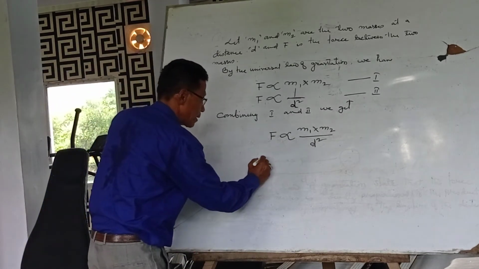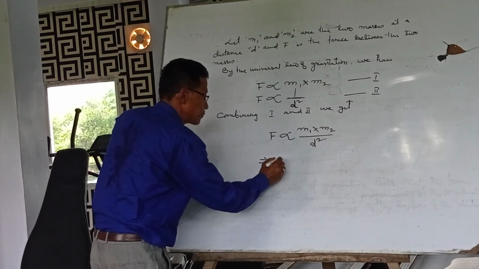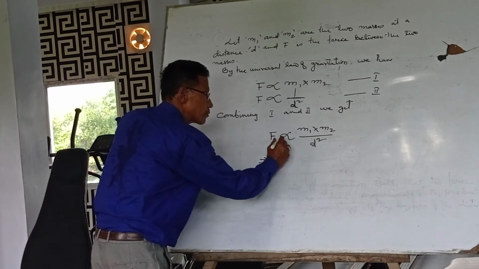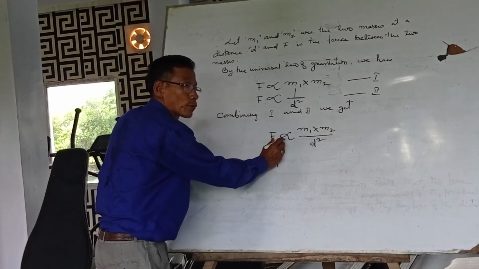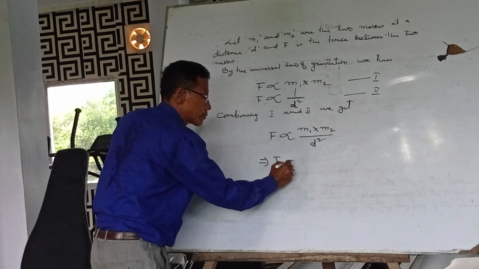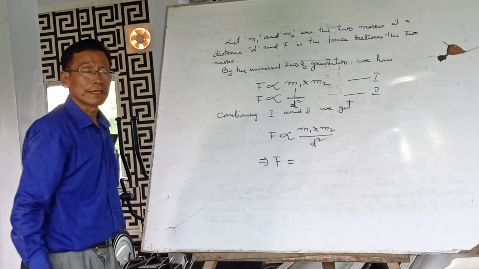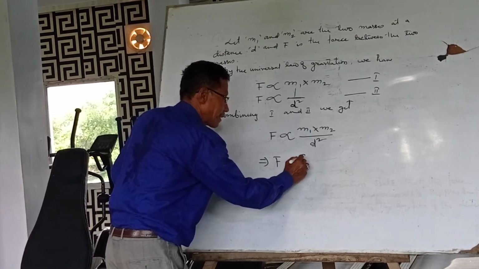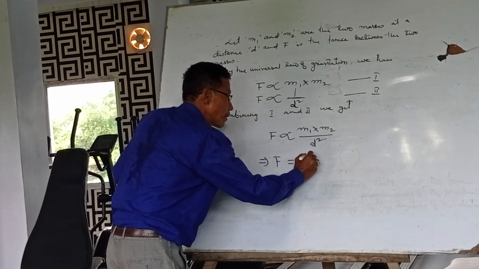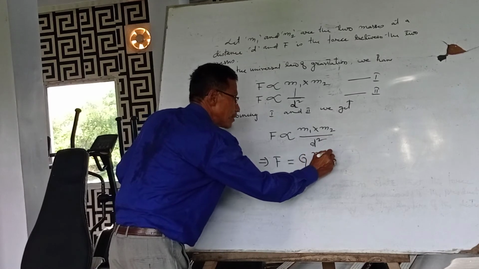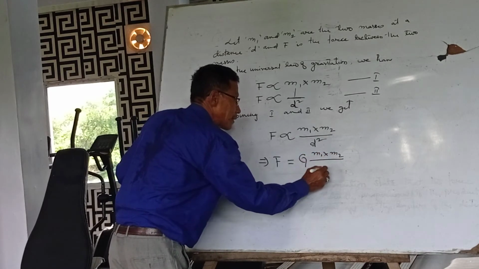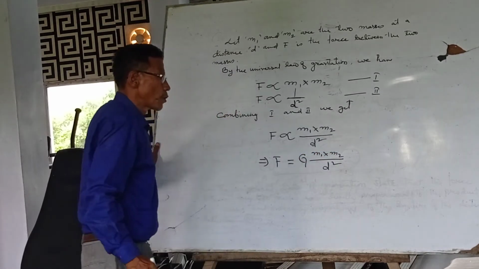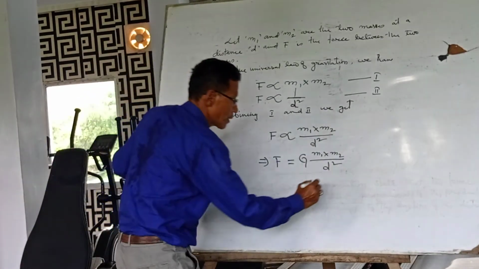Then you write, implies, to convert this proportionality sign into an equal to sign, there will be a constant. A constant is coming. So you consider this G. M1 into M2 by d square. What is this G?